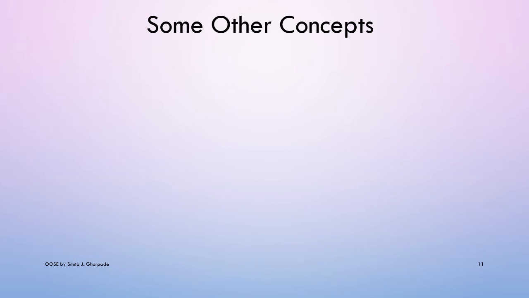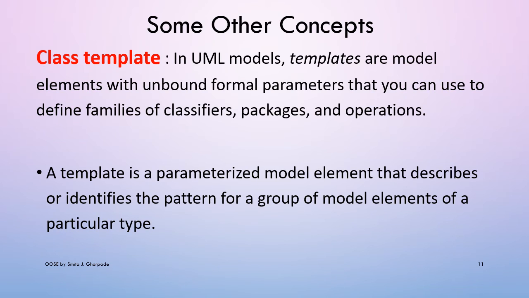Other than these common mechanisms, some more concepts are given here. The first important concept is the class template. As we know, a template supports generic programming. Now here, what is a class template? In UML models, templates are model elements with unbound formal parameters that you can use to define families of respective classifiers, packages or operations.